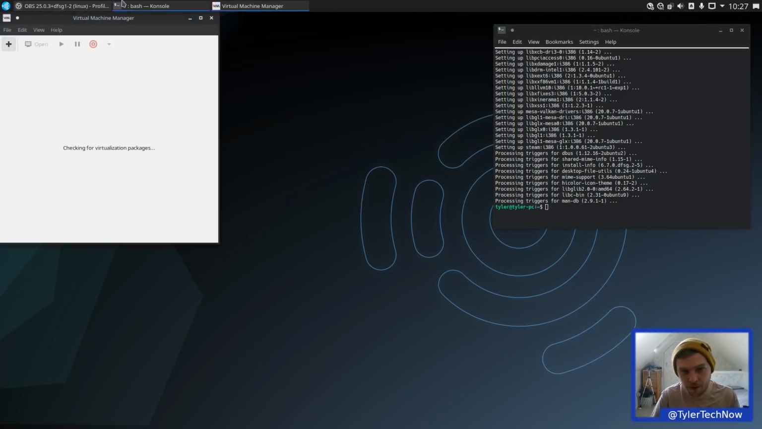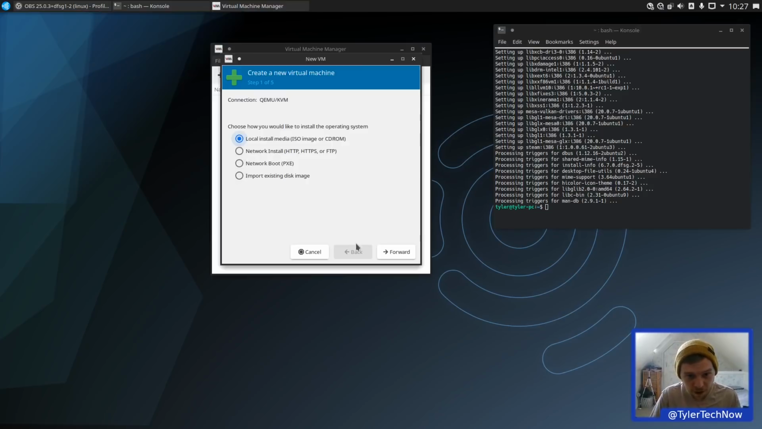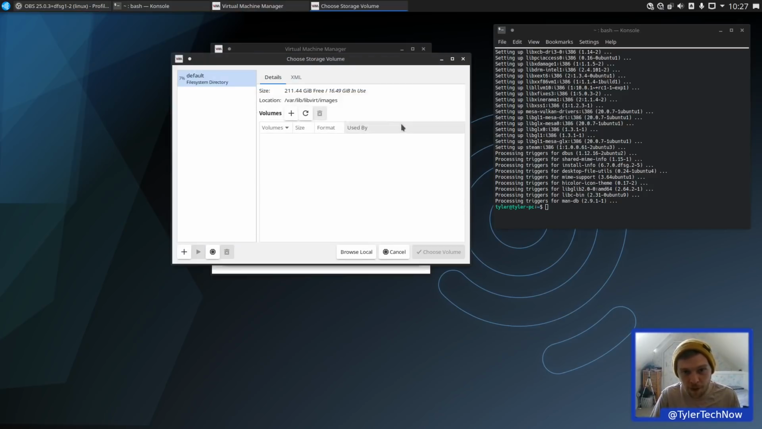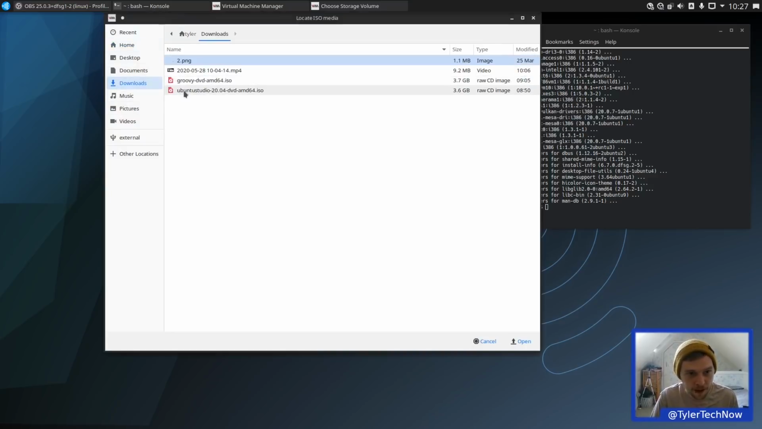So let's get Virtual Machine Manager up. And like I said in the beginning of this video, in the installer, we won't be able to do it on anything less than 4 gig RAM for the 20.10 version. I think I've downloaded them already.